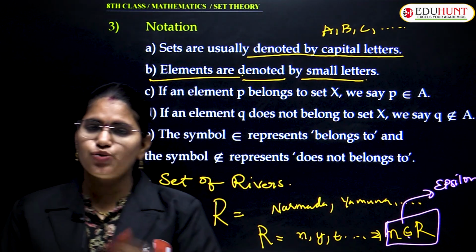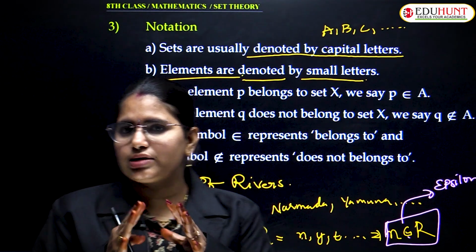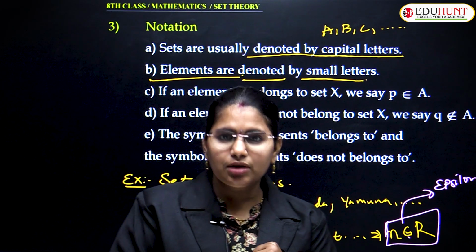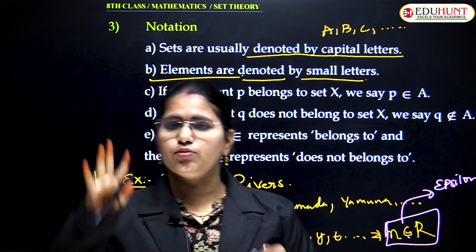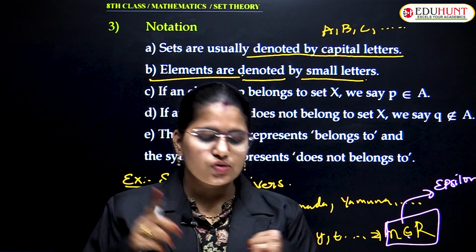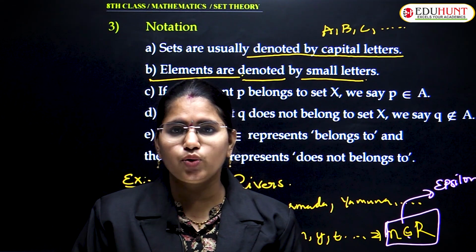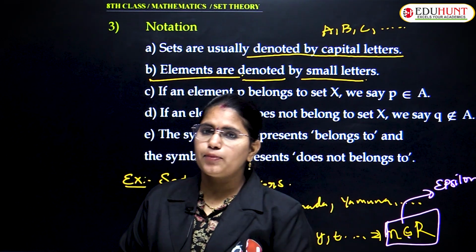Are you able to visualize it? So up to this extent, I have told you about the definition of a set: a set is nothing but a well-defined collection of objects. Second, I told you an example of a set.